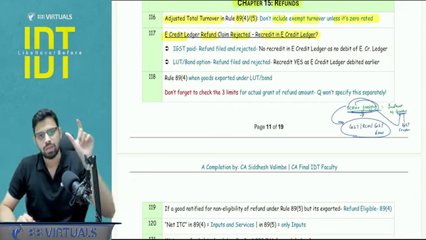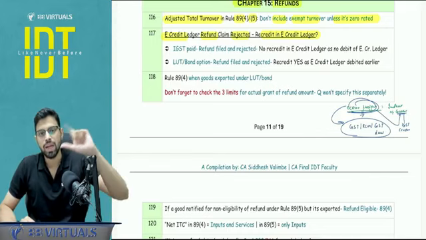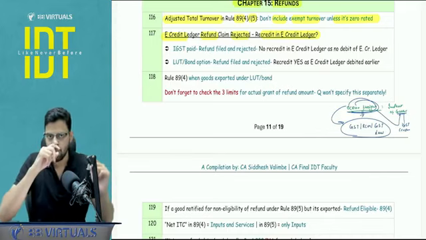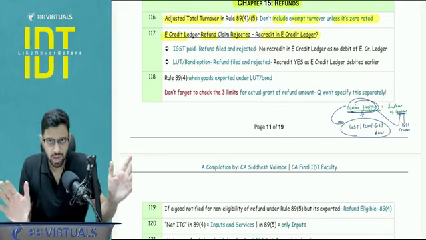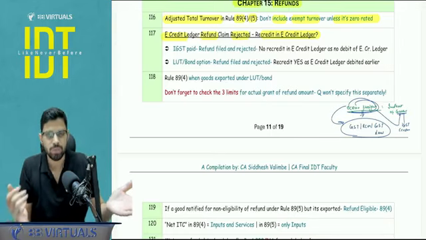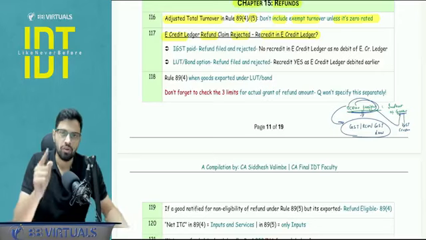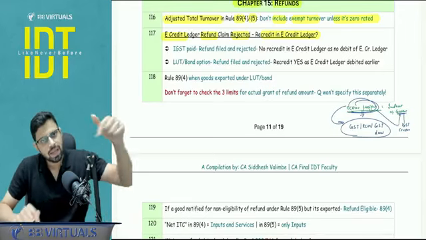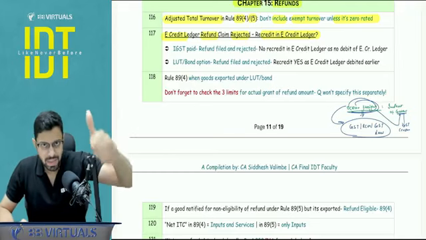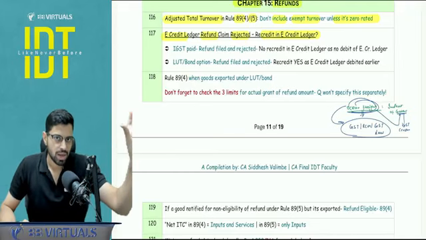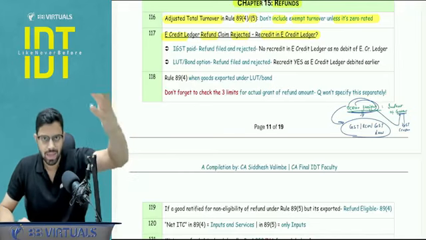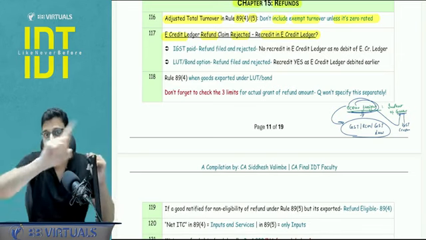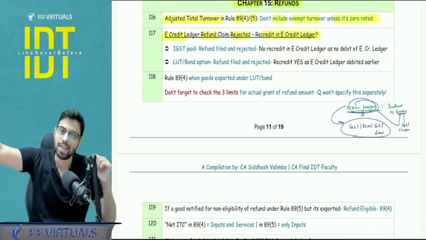Now this particular recredit is going to happen in which case? That is important to understand. When I go under the LUT route, the e-credit ledger is not utilized because I'm not paying IGST on export. In that case, I go for the refund of e-credit ledger under rule 89.4. If this application is rejected, then the recredit will happen. But if I'm paying my IGST on export, then whatever the e-credit is, I'm going to be utilizing it while paying the IGST. Hence, when I'm filing for the refund application, I'm not asking for the refund of the e-credit ledger. I'm asking for the refund of the IGST paid.